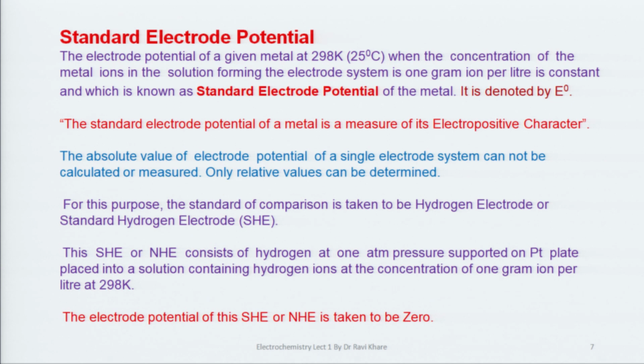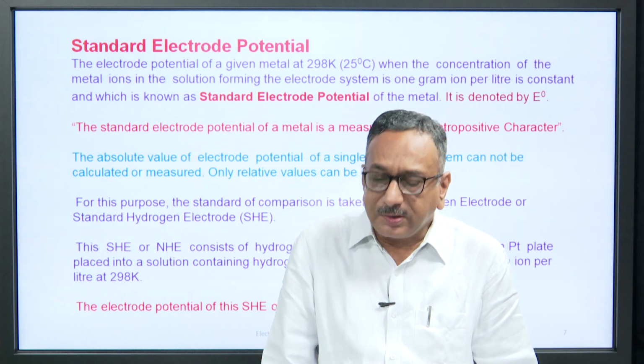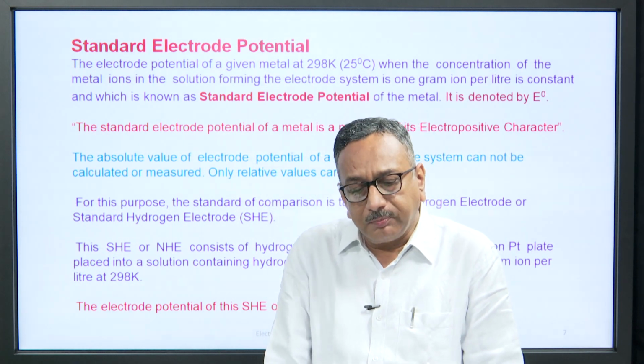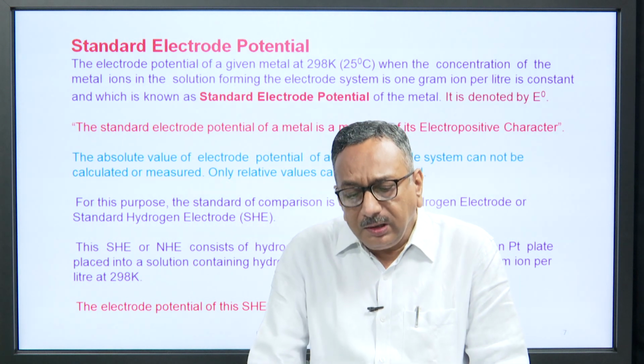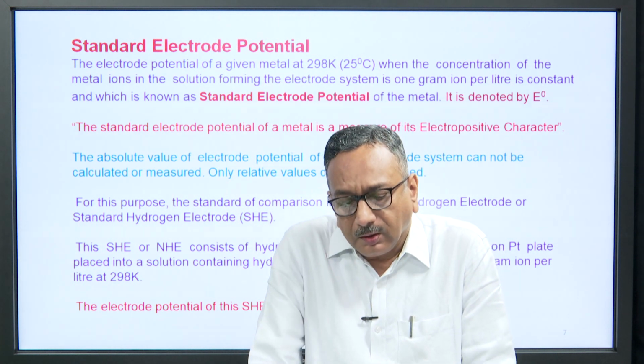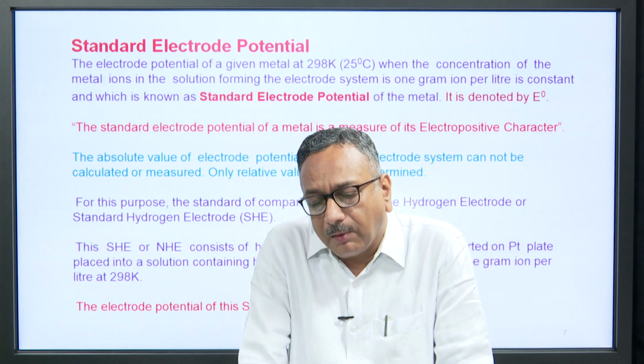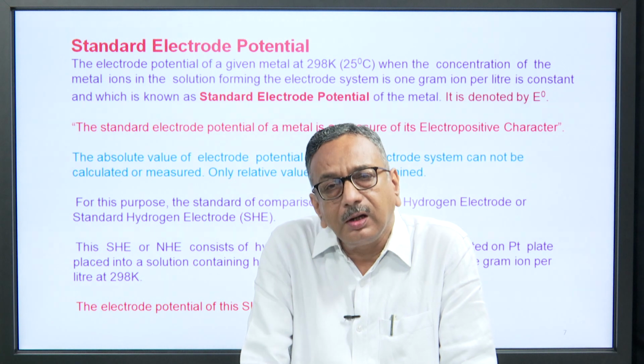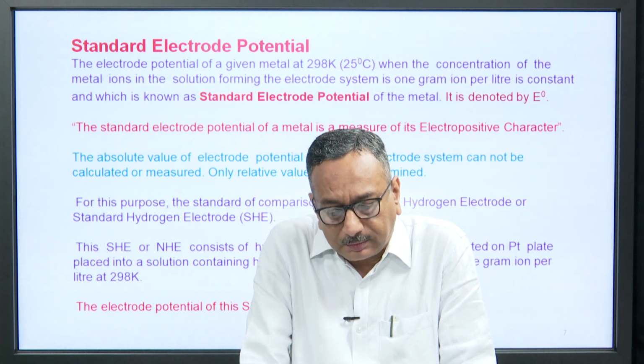This is a unique property of a metal, because the standard electrode potential of a metal is a measure of its electropositive character. Very important point. The standard electrode potential of a metal is a measure of its electropositive character, but the absolute value of the electrode potential of a single electrode system cannot be calculated or measured. Only relative values can be determined. For this purpose, the standard of comparison is taken to be the hydrogen electrode or standard hydrogen electrode, SHE.